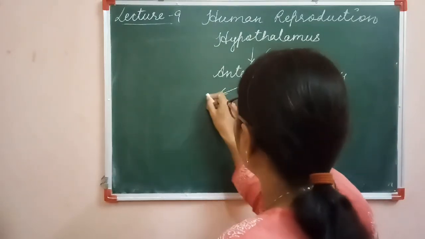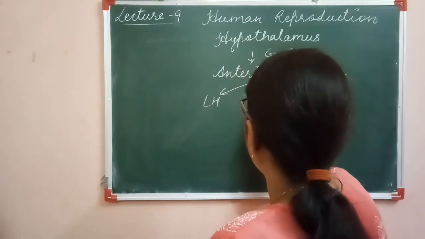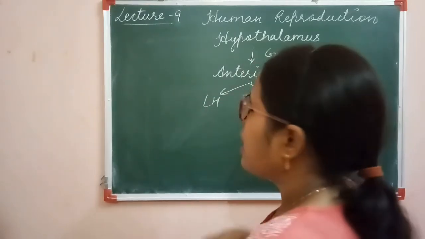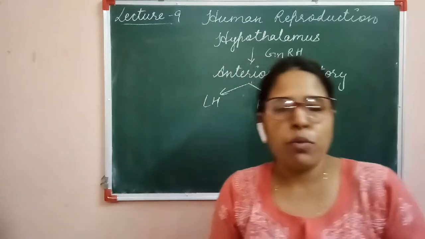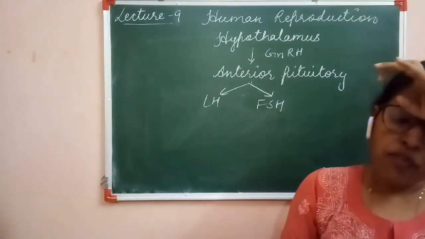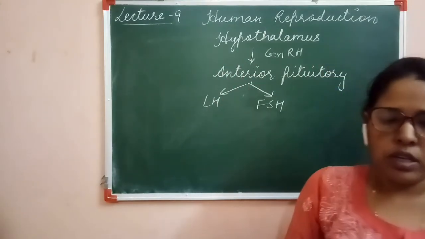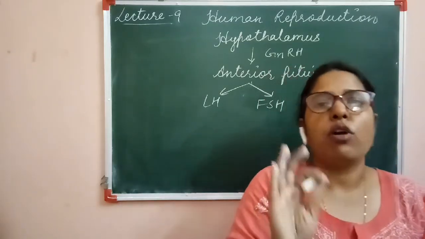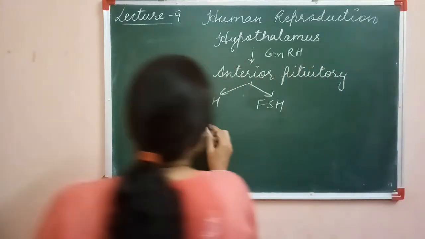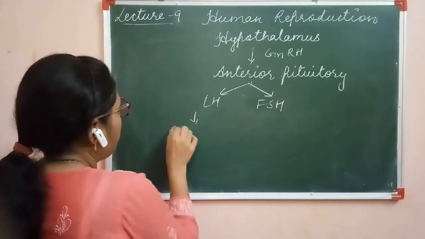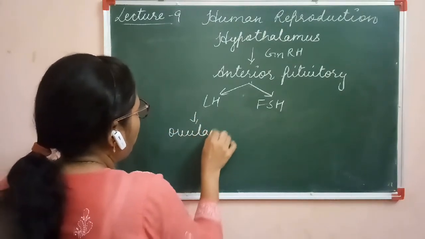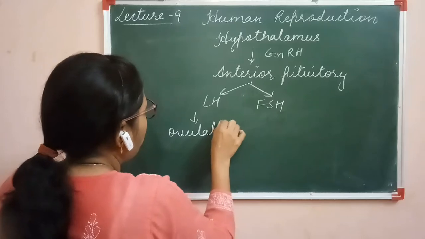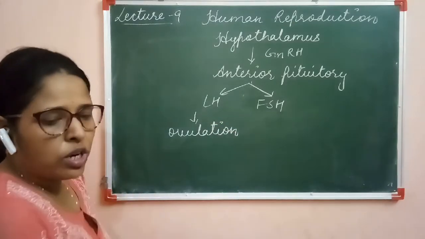It secretes two types of hormone, LH and FSH. LH means luteinizing hormone and FSH means follicle stimulating hormone. The LH stimulates the process of ovulation from the ovary, and it also maintains the corpus luteum.